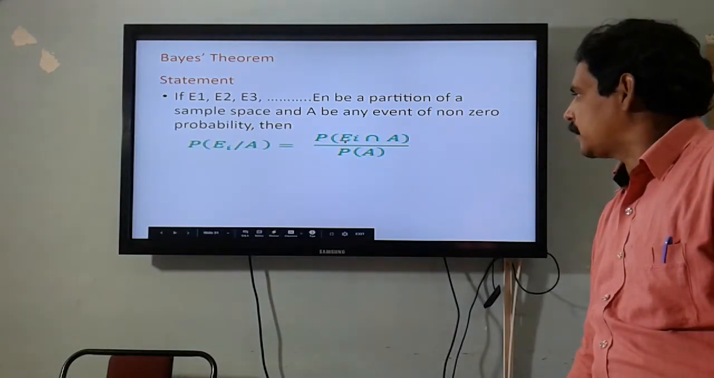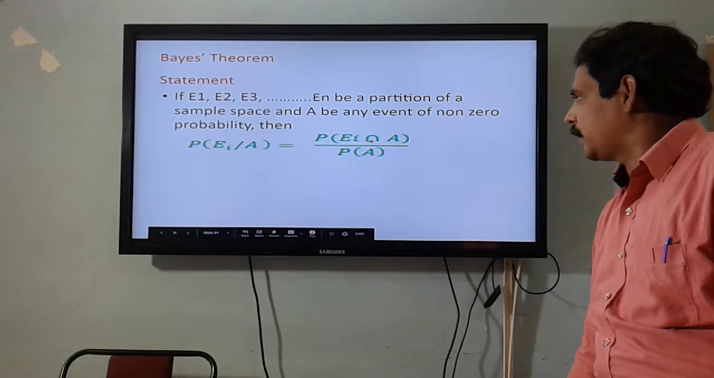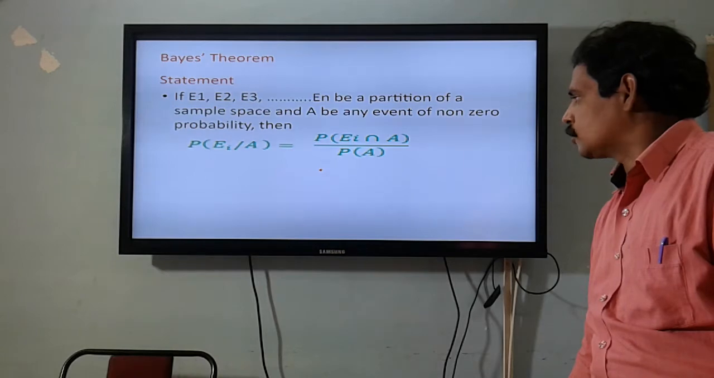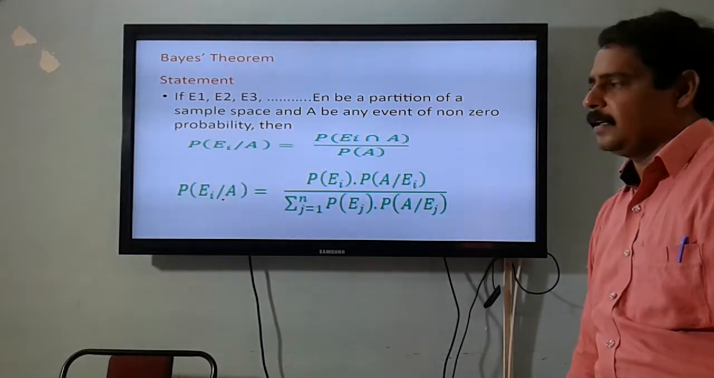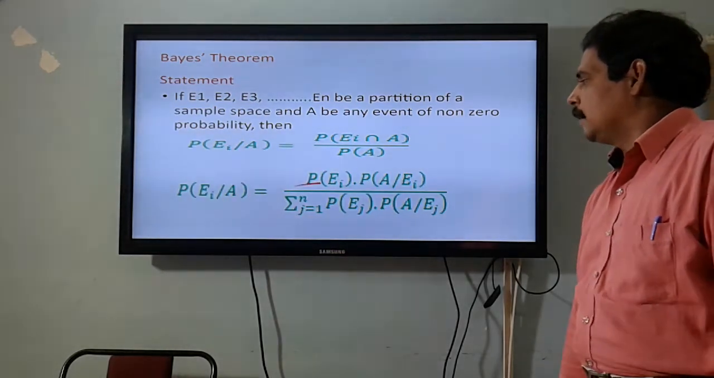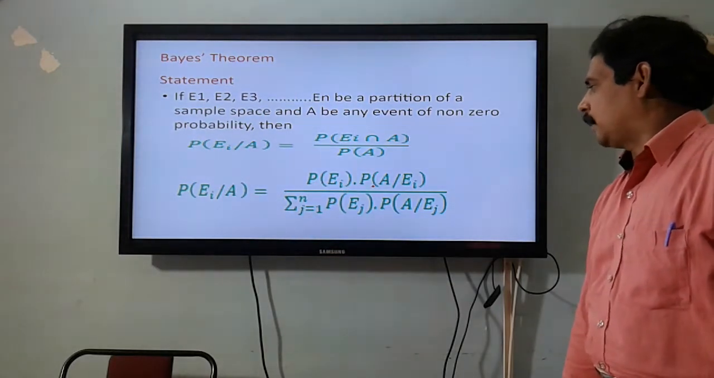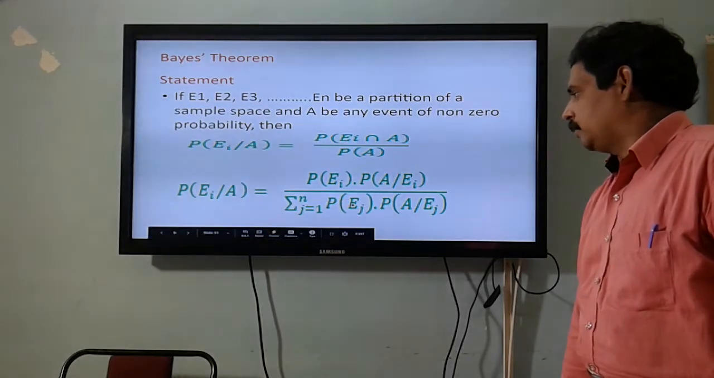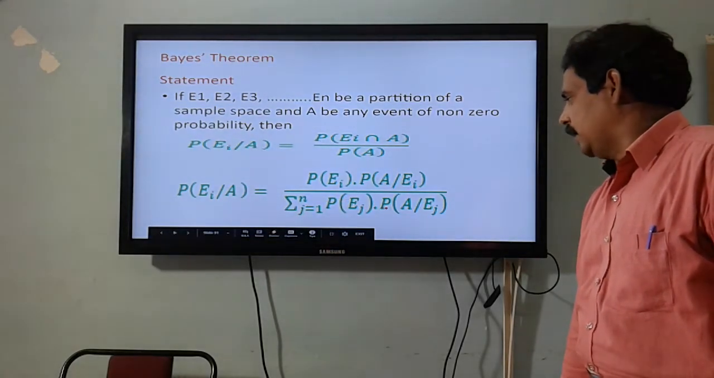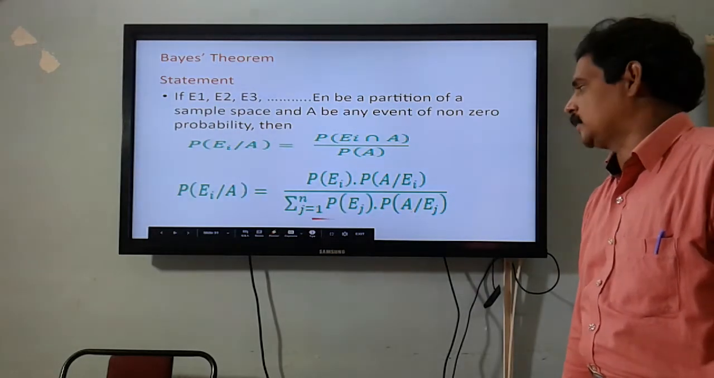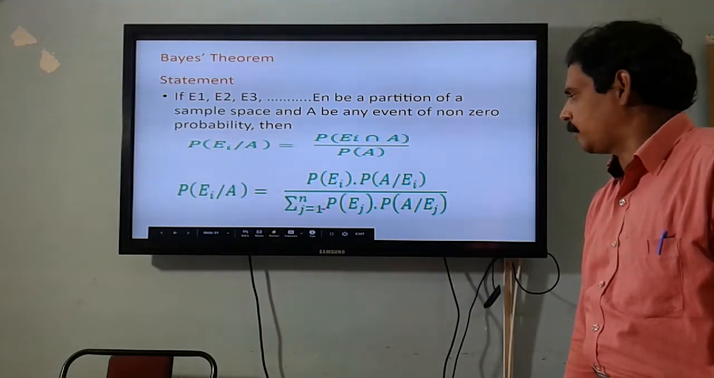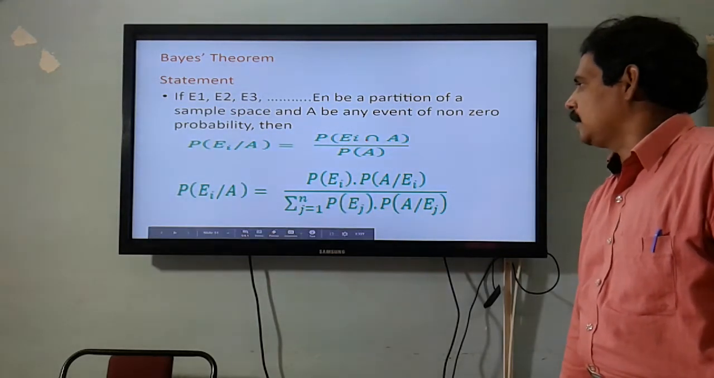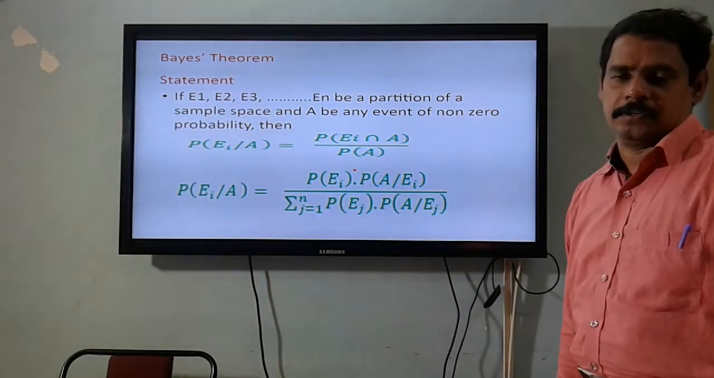Now using the multiplication theorem of probability, we can write the numerator, and using the theorem of total probability, we can write the denominator. So we have probability of Ei when A happens is given by probability of Ei into probability of A when Ei happens, divided by summation of probability of Ej into probability of A when Ej happens, where j runs from 1 to n. So it is nothing but total probability. The theorem of total probability gives the denominator, and the numerator is simplified by using the multiplication theorem of probability.